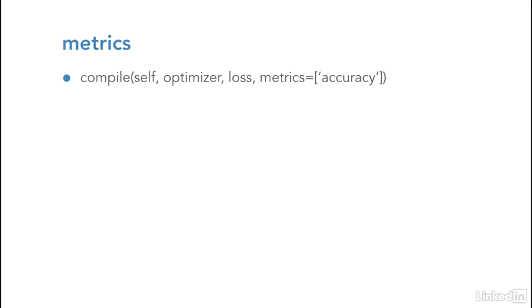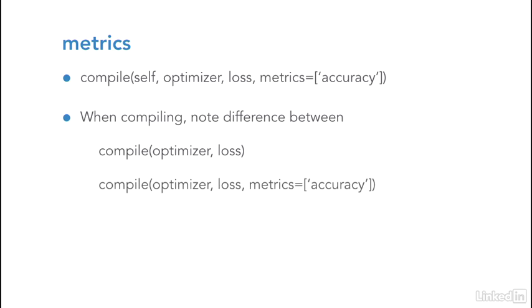Remember that a metric is a function that is used to judge the performance of your model. For any classification problems, you will be wanting to use accuracy as your metric. If all of these definitions seem a little overwhelming, don't worry. We will look at a neural network example in Keras next.